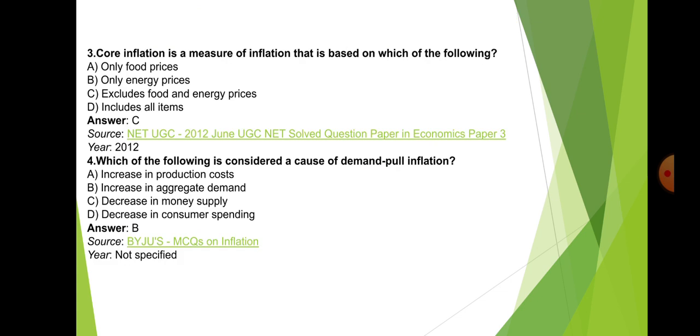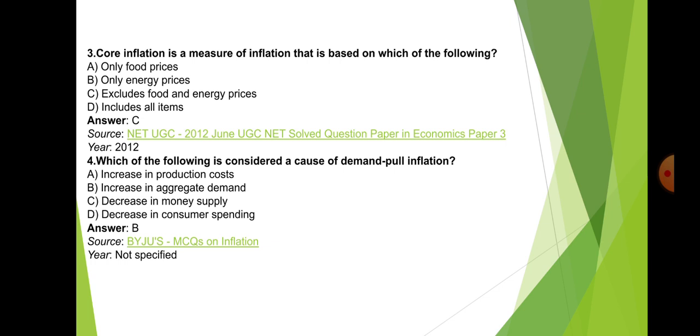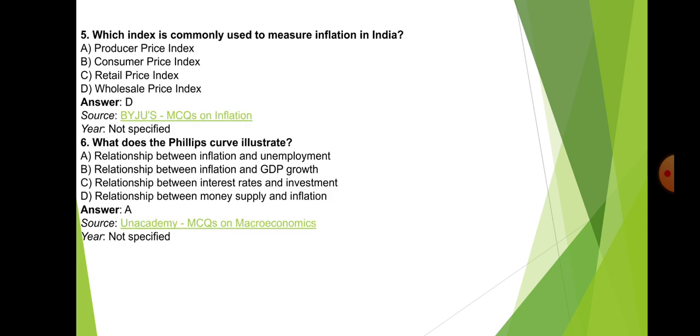Next, we have core inflation is a measure of inflation that is based on which of the following? So, right answer is C, excluding food and energy prices. Which of the following is considered a cause of demand pull inflation? So, right answer is B, increase in aggregate demand. Next, which index is commonly used to measure inflation in India? So, right answer is D, wholesale price index.